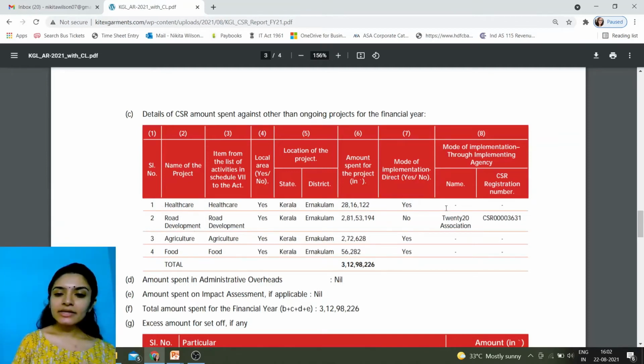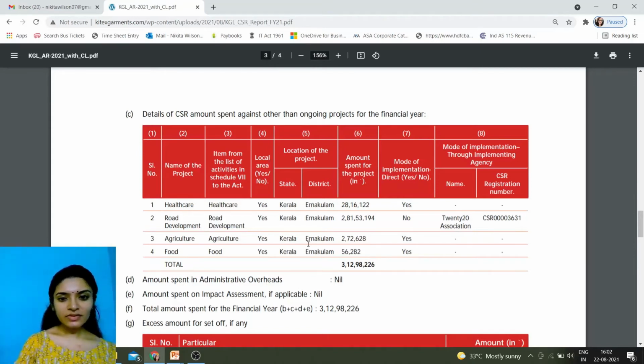Okay. And he has contributed to the 20-20 Association, which means that he did not implement the CSR policy through Kitex Garments itself. We've also given the CSR number over here. So here you can ask a question: does this mean a company has to execute the CSR policy by themselves, or can they do it through somebody else? Yes, you can do it through somebody else, but through whom is what we will be seeing now.